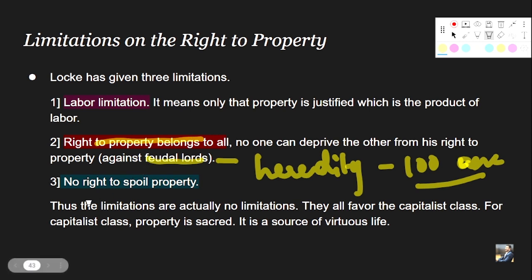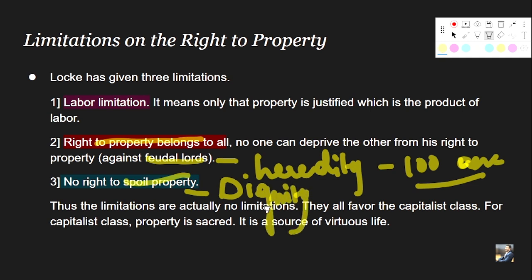What is the third limitation? No right to spoil property. Why? Because property is the product of one's labor, and hence no one has the authority to spoil, hamper or destroy one's property. Why? Because it will be like encroaching on or attacking human dignity, right? Why human dignity?